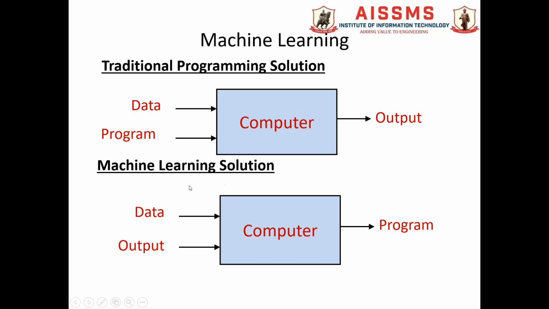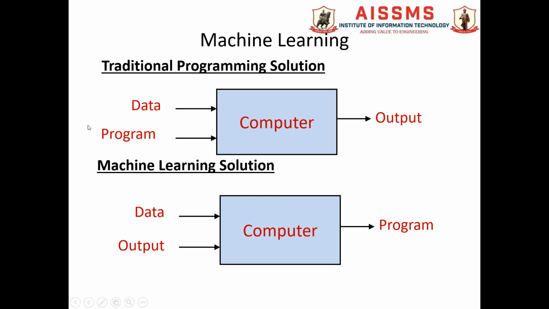But machine learning is a totally different approach. In machine learning, we give the data and output to the system or computer, and out of that data the model is designed, that we may call the program. That is the basic difference between the traditional programming solution and the machine learning solution.